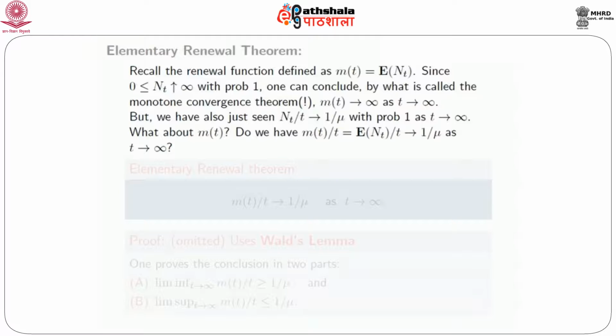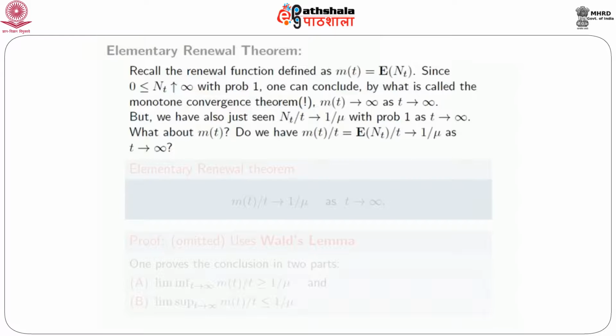That's okay. But we have also seen that N_t over t goes to 1 over mu with probability 1 as t goes to infinity. What about M_t? Do we have M_t over t, which is equal to E of N_t over t, also going to 1 over mu as t goes to infinity? Well, that's not immediate, because here we can't interchange expectation and limit.